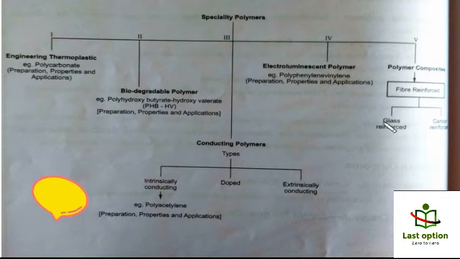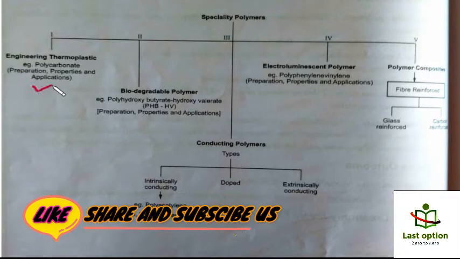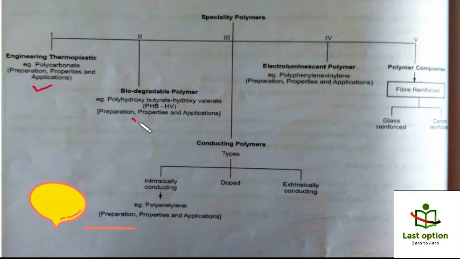So this is basically the diagram that we are going to study further. You can see this is engineering thermoplastic, in which we will study polycarbonates, its preparation, its properties and its applications. So let's start with its preparation, properties and applications.